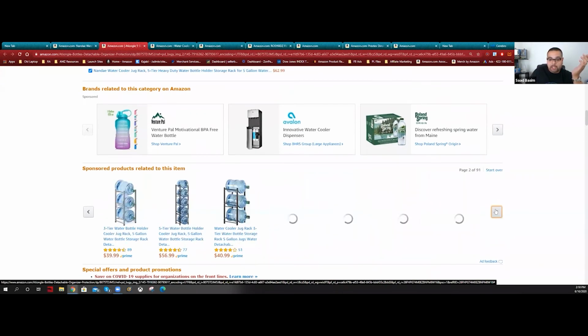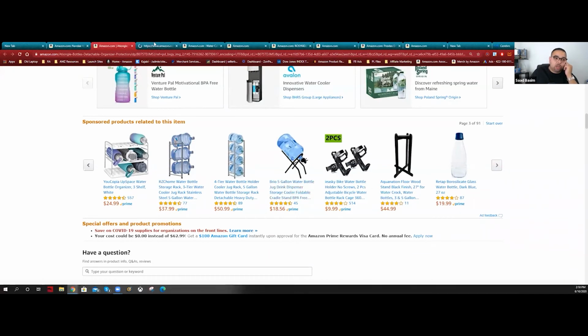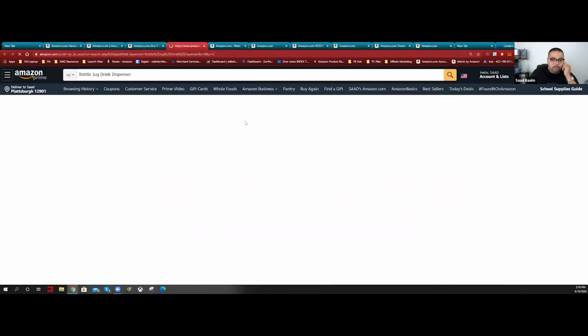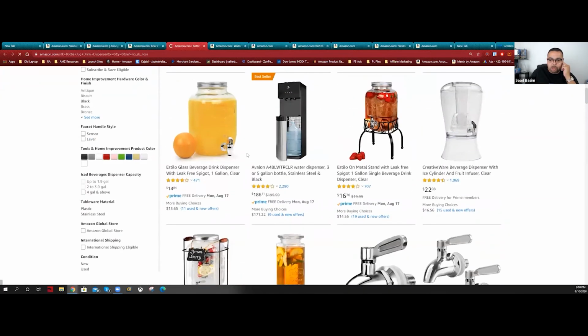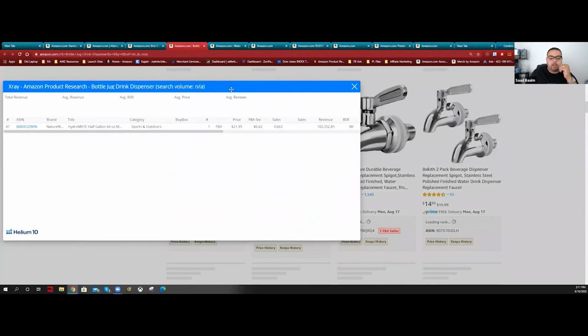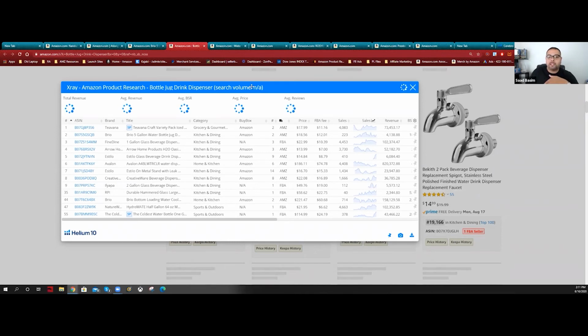So I can come here and keep looking through this list, and I can see more things that maybe, like this one, it doesn't mean anything. This one is a different rack. Look at this dispenser, water dispenser, jug drink dispenser. Let's say this one. And let me see here where it gives me to this. Let's see what the revenue is. So that's a sponsored ad. So first we can look at frequently bought together. Then we'll look at the sponsored ads underneath it to see if there are any other products that are targeting this specific listing to increase their sales. And I can look at more ideas and more ideas and more ideas.